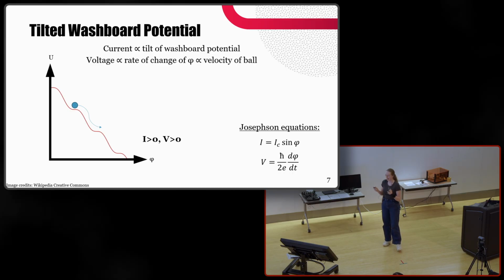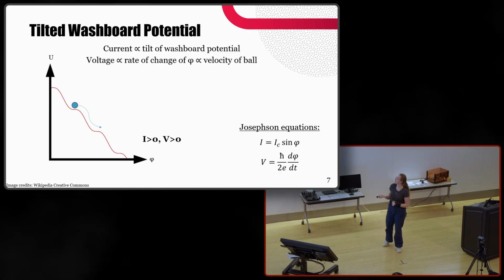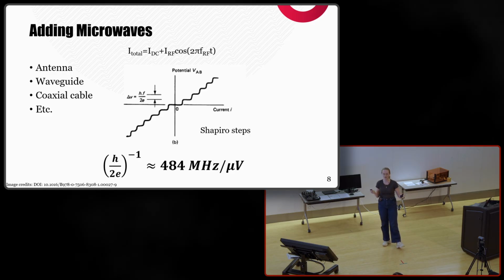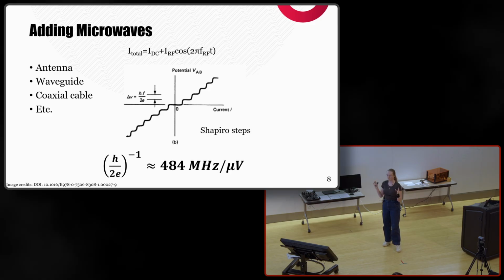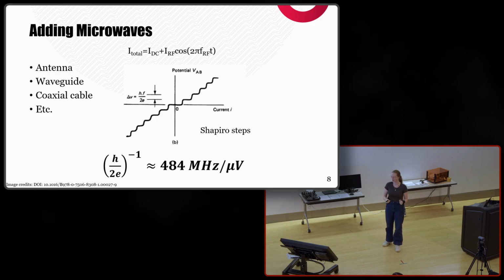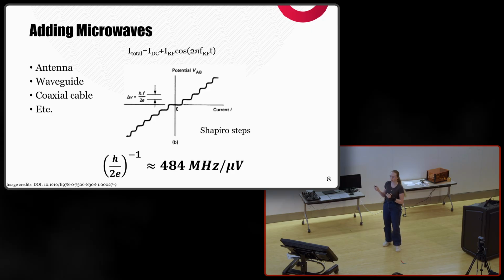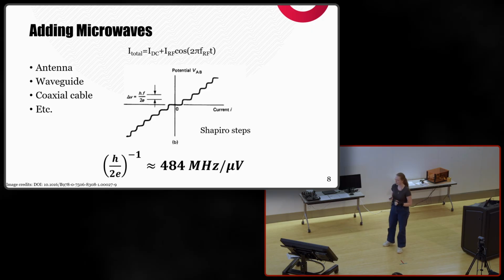So now let's see how the Josephson junction can be used for a standard by applying microwaves. These can be applied from antennas, waveguide, coaxial cable, etc., and correspond to microwave frequency electromagnetic radiation, which gets coupled as an additive AC current term to our current drive that set the tilt, as mentioned earlier.